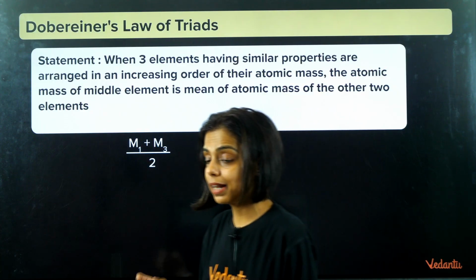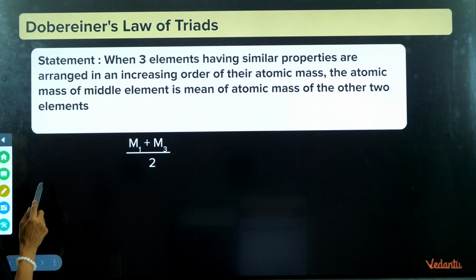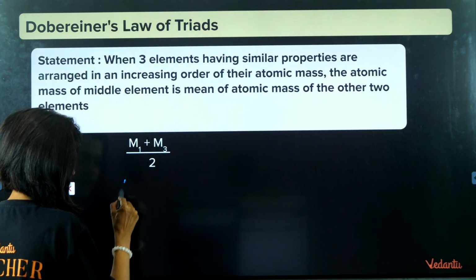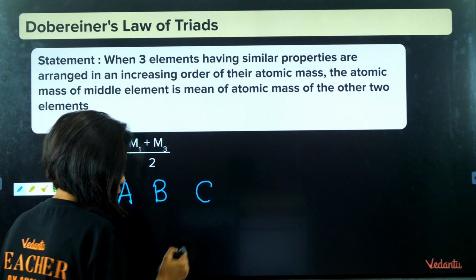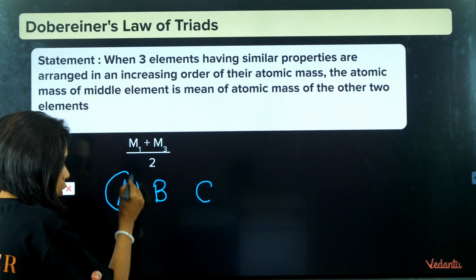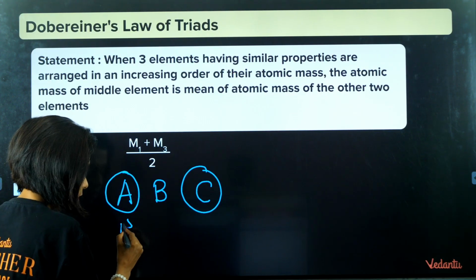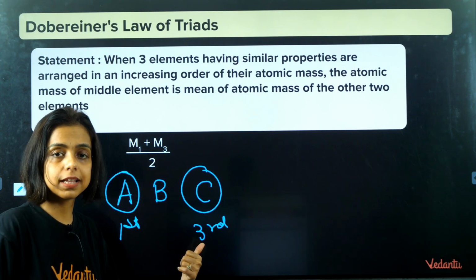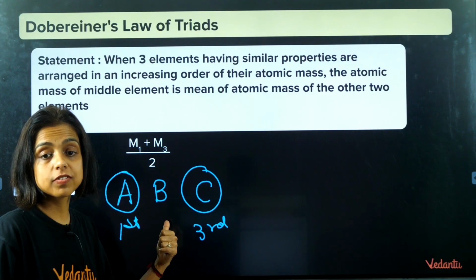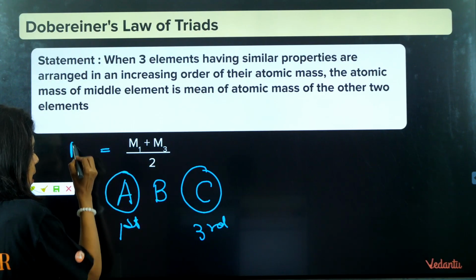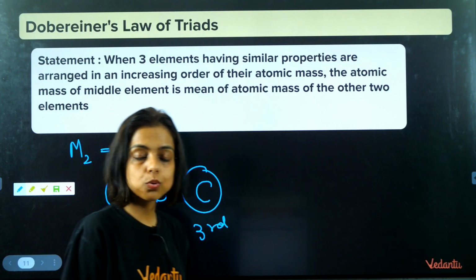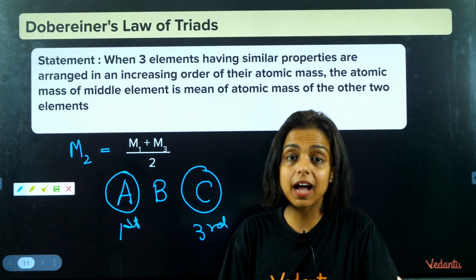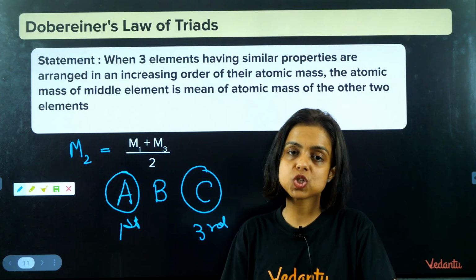And how did he group the elements? Suppose he put 3 elements A, B, C in a group. That means the average of the atomic masses of A and C, the first and third elements of the group, gives you the atomic mass of the central element, that is M2. So for B, if you need to calculate the atomic mass, you are just supposed to take the arithmetic mean of the atomic masses of A and C.